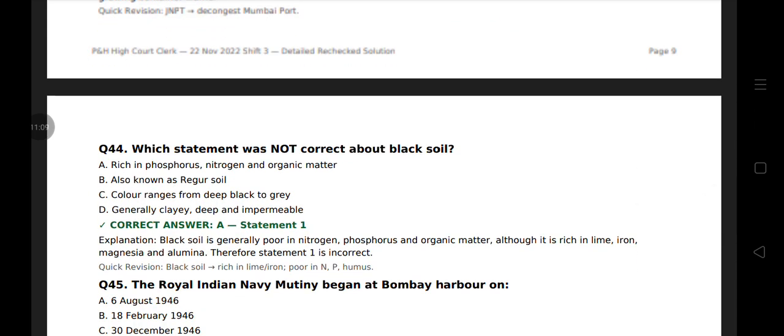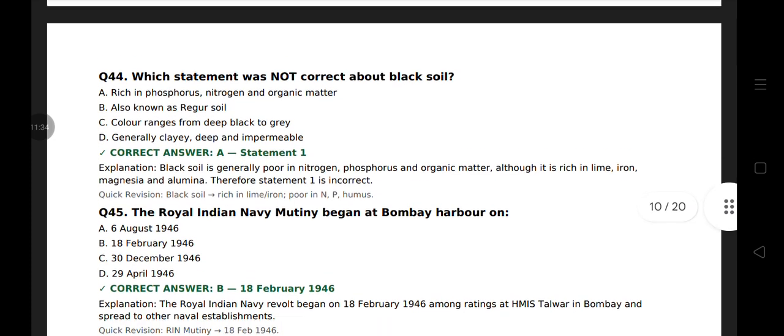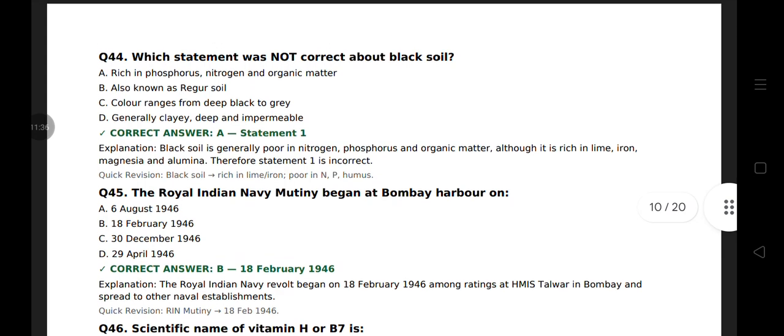Question 44. Which statement was not correct about black soil? That is, it is rich in phosphorus, nitrogen and organic matter. Black soil is poor in nitrogen, phosphorus and organic material, but it is rich in lime, iron, magnesia and alumina, and it is formed by cooling and solidification of lava, and better for cotton.